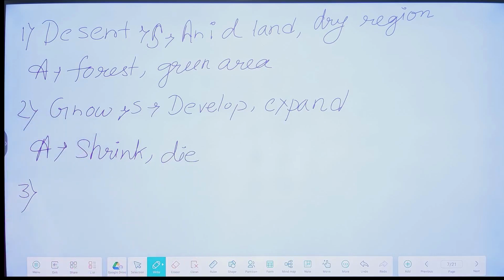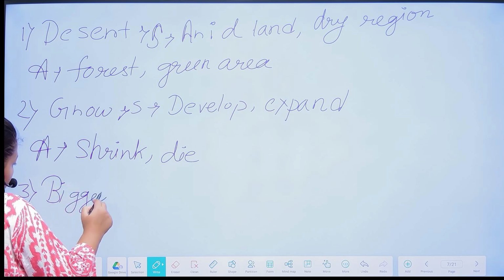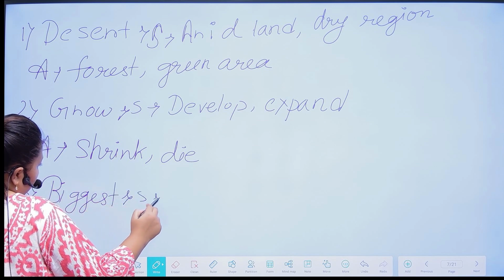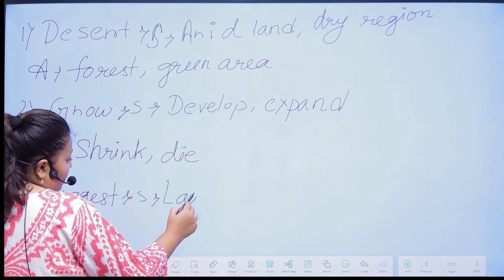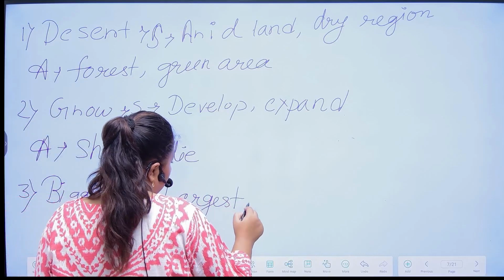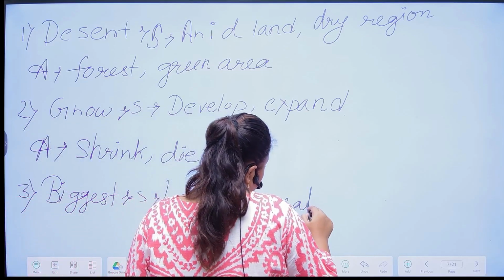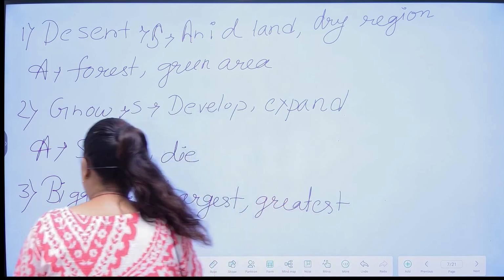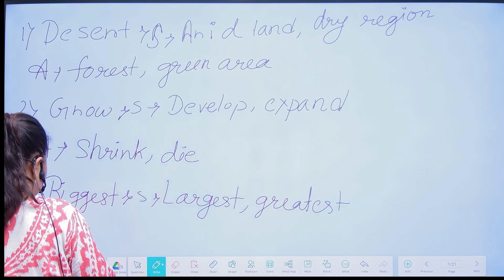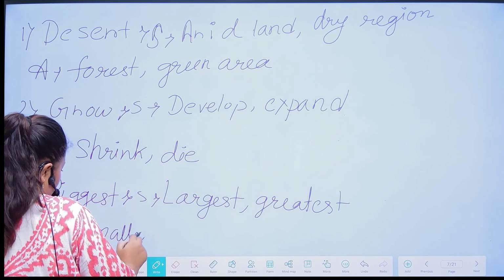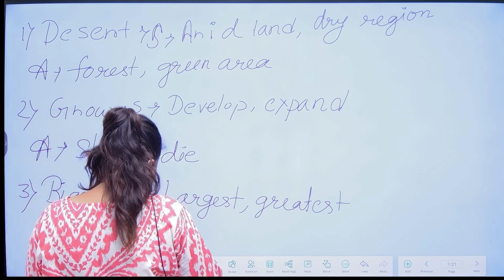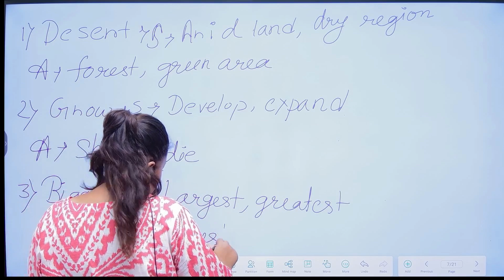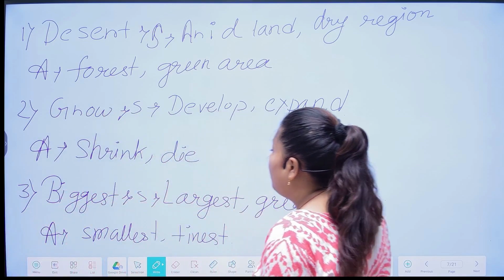Next word is biggest, and the synonyms of biggest are largest and greatest, and the antonyms of biggest are smallest and tiniest. So these are the antonyms of biggest.